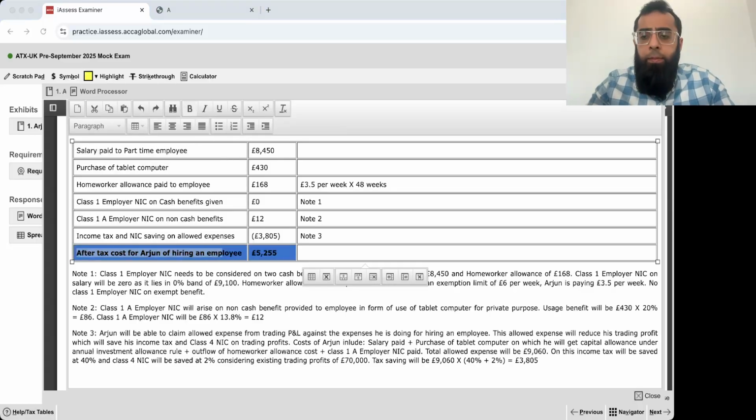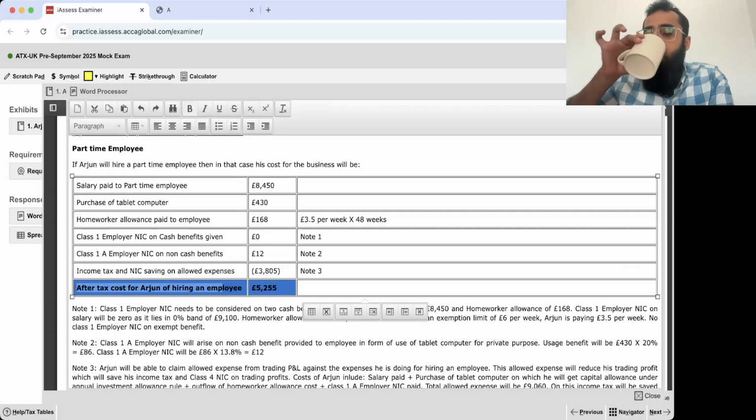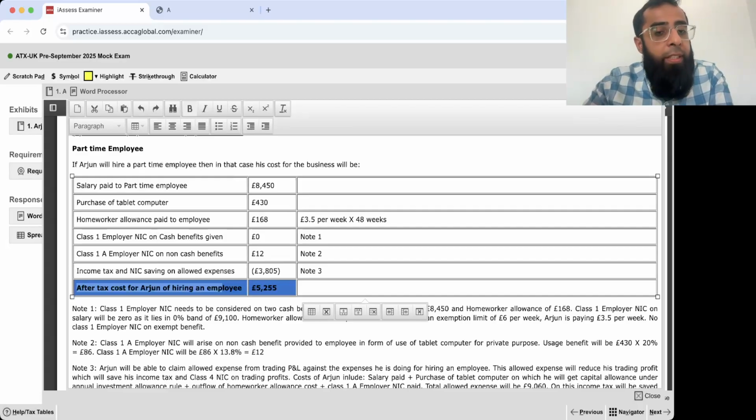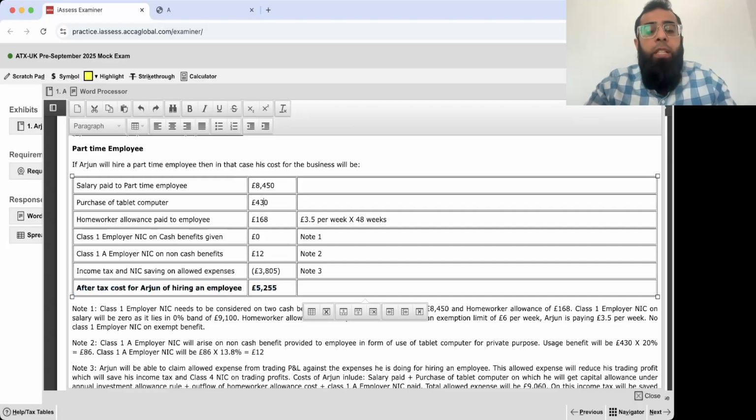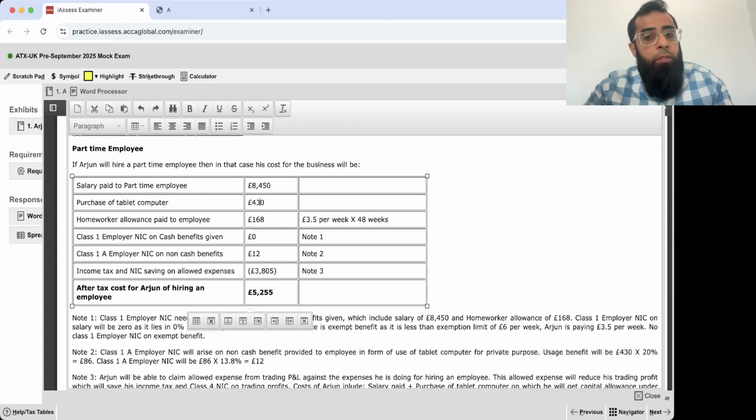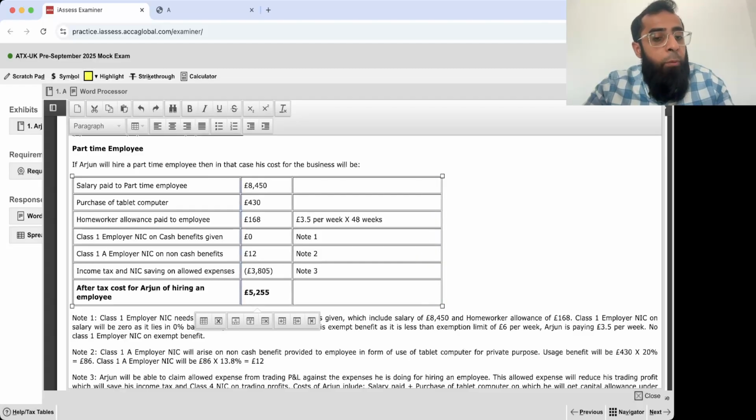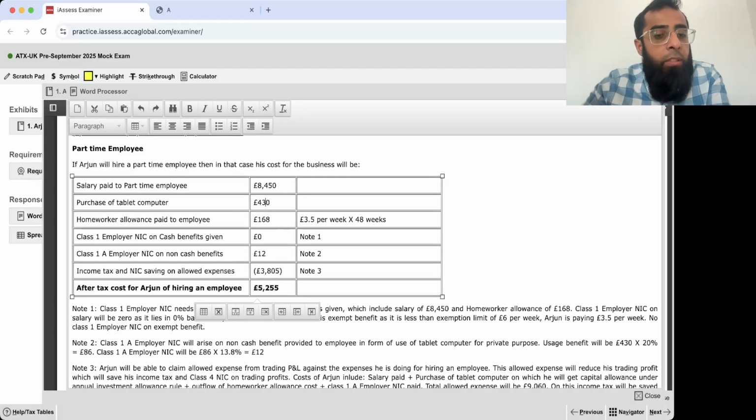Yes, I will repeat. See, if we hire an employee, what will happen? We will pay a salary to him. We will purchase a tablet computer for him. That is our cost. Okay. We will pay him a home worker allowance. Okay. So these all are the outflows which we are doing.